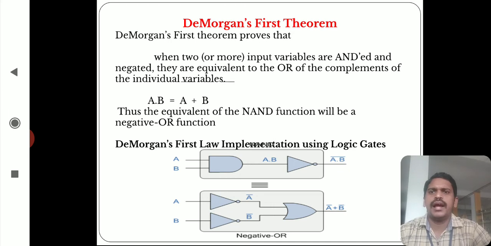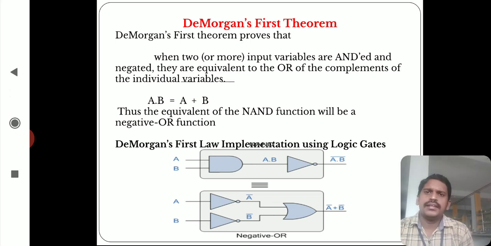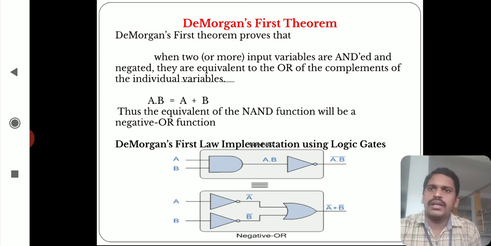You can observe the AND plus NOT gate, which is equal to the NAND gate, A dot B whole bar, which is equal to A bar plus B bar. That means we have to consider NOT gates on A and B separately, then connect them to the OR gate, then we get A bar plus B bar. In this way we implement De Morgan's first theorem by using logic gates.